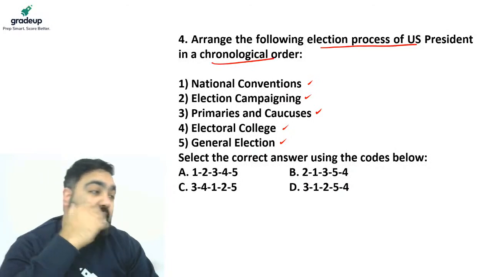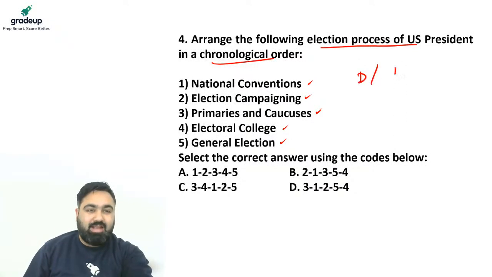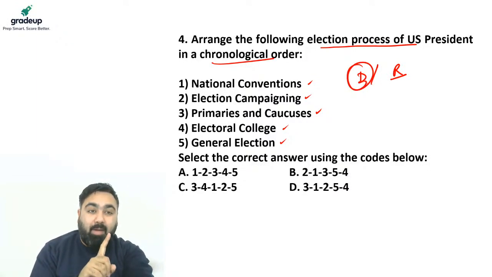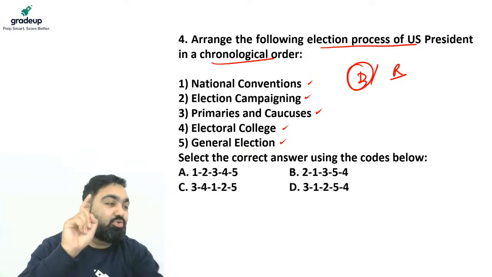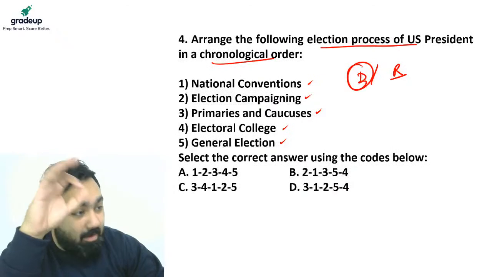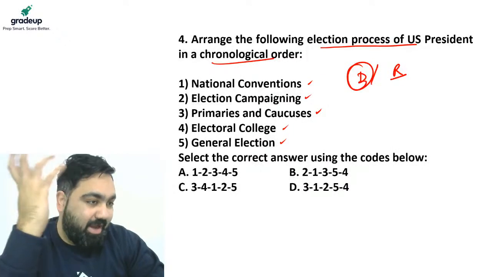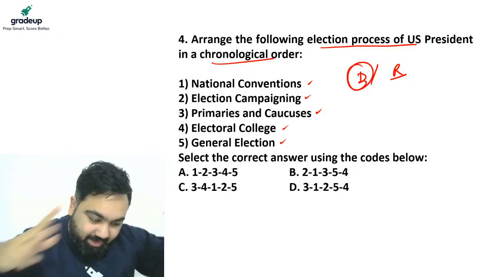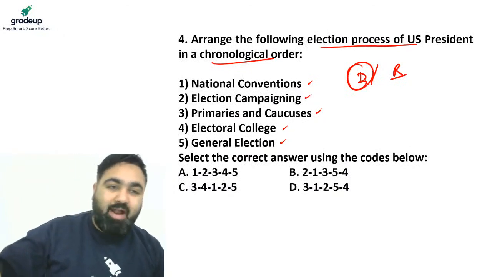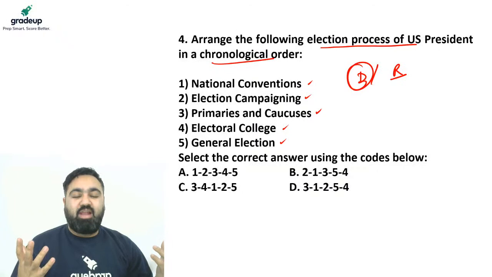See, in the US, what happens? So there are two main political parties, that is the Democrats and the Republicans. The first thing they do is political party amongst themselves has to decide who will be our candidate. So Democratic और Republican अपने में से decide करेंगे पहले हमारा candidate कौन होगा, who will be our candidate. So political parties अपने में election कराती है. For example, Democrats decided Joe Biden will be our candidate. उसके लिए Democrats themselves will have to have elections internally.